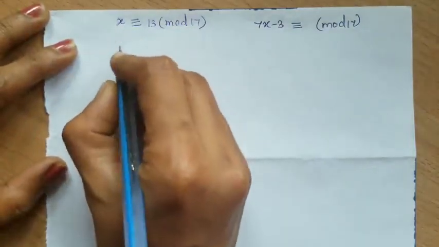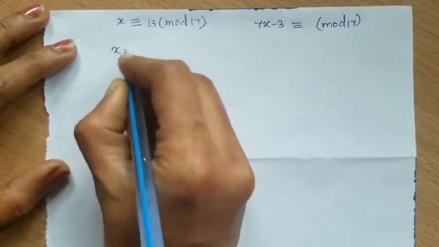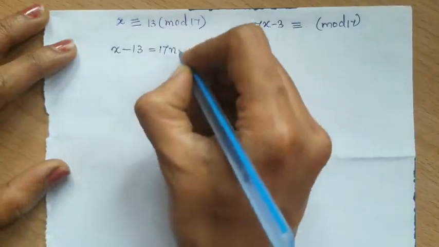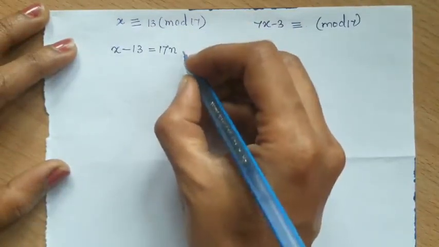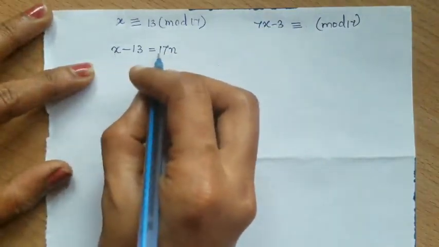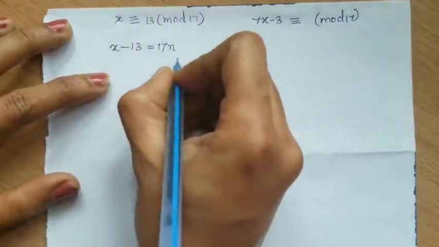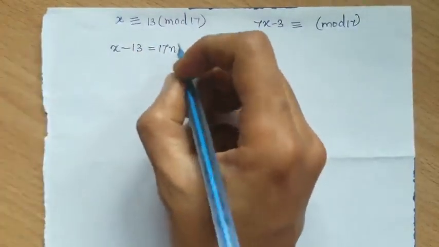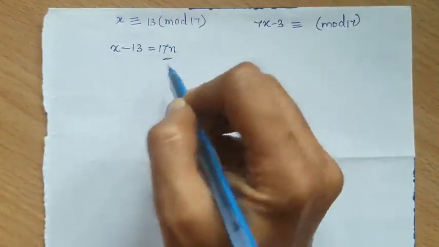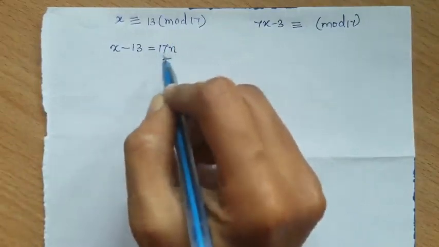So by using the congruent modulo, we can write this as x minus 13 equal to 17 into n. n or k, any number we can write. n is some integer here, okay? So x minus 13 equal to 17n. This is by definition. The meaning of this is x minus 13 is a multiple of 17, isn't it? x minus 13 equal to 17 into n means this is a multiple of 17.